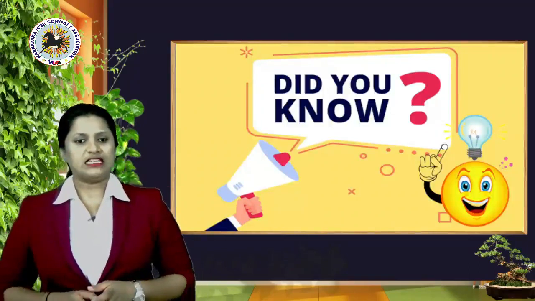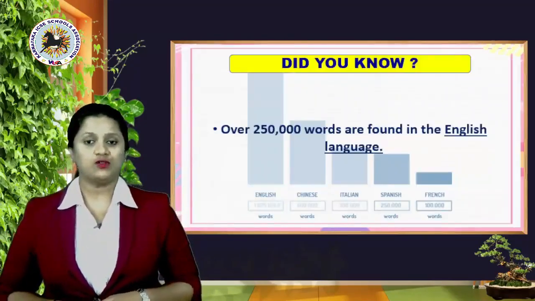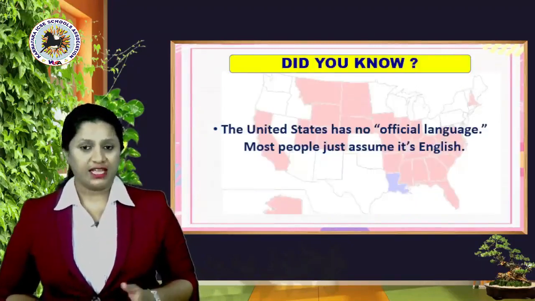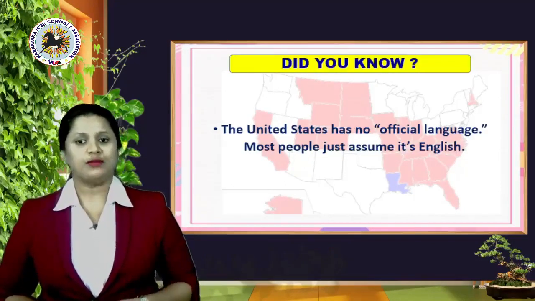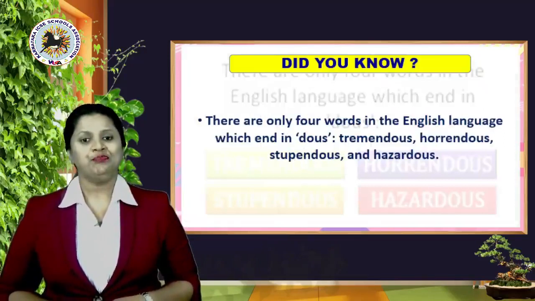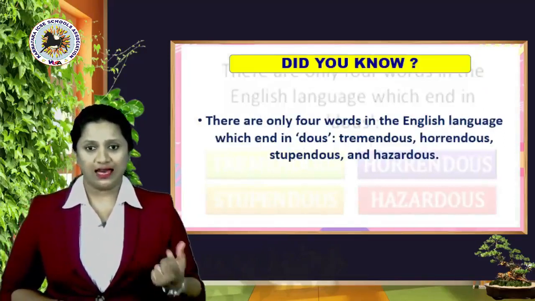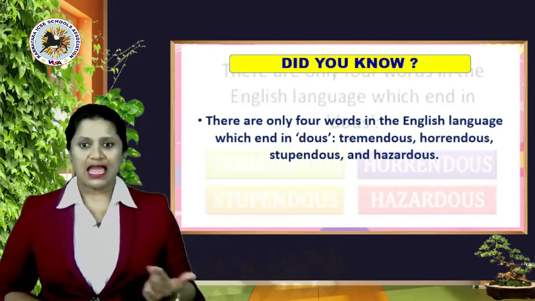And now we have the Did You Know section. Let's look at the first one here. Over 250,000 words are found in the English language. Next one here. The United States has no official language, but most people just assume it's English. Okay. The next one here. There are only 4 words in the English language which end in DOUS, D-O-U-S. That is tremendous, horrendous, stupendous and hazardous.